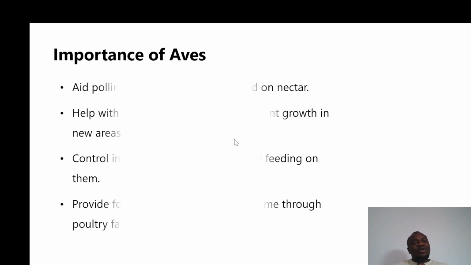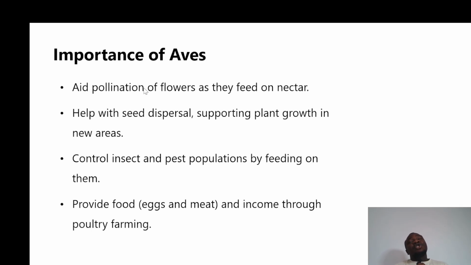You understand? So, importance of aves. Aves help with pollination. They go from one flower to another to pollinate flowers, and they help with seed dispersal. Don't forget they feed on grains. When they feed on the grains, they can take that grain from another place, and when that grain gets to the soil, what happens? It will germinate and help with dispersal. This helps plants to migrate to a new place, to a new environment, and establish themselves there.